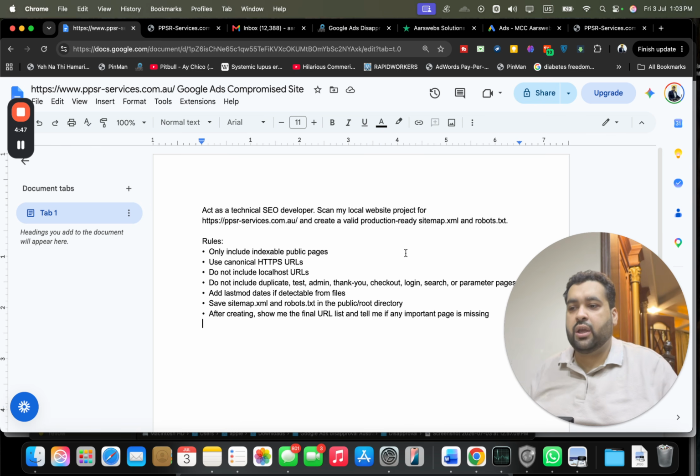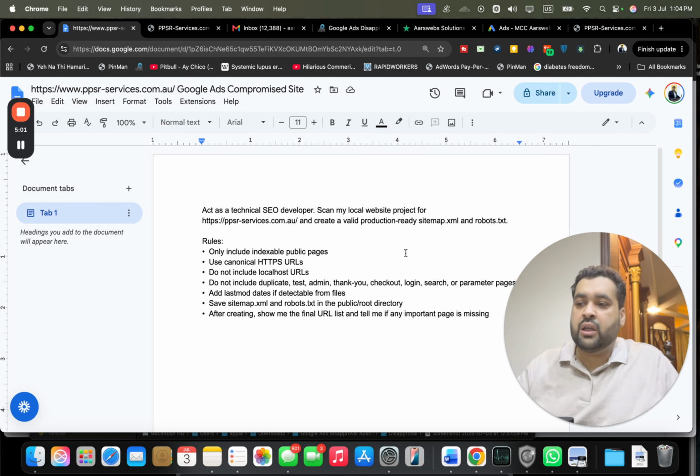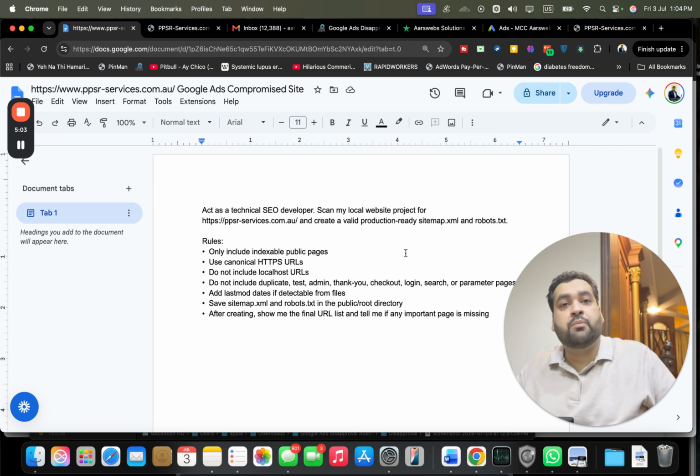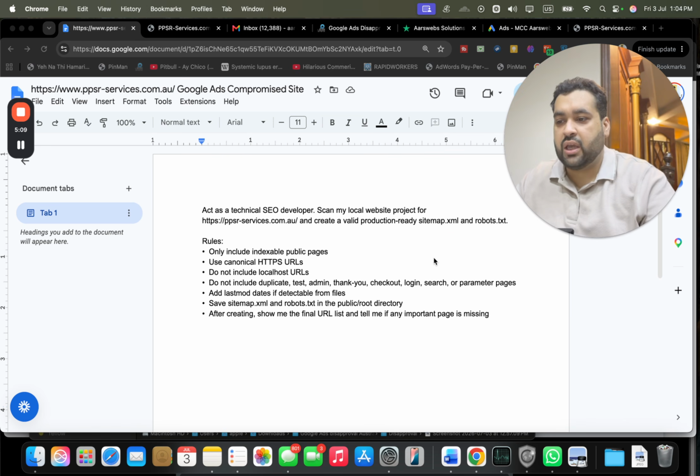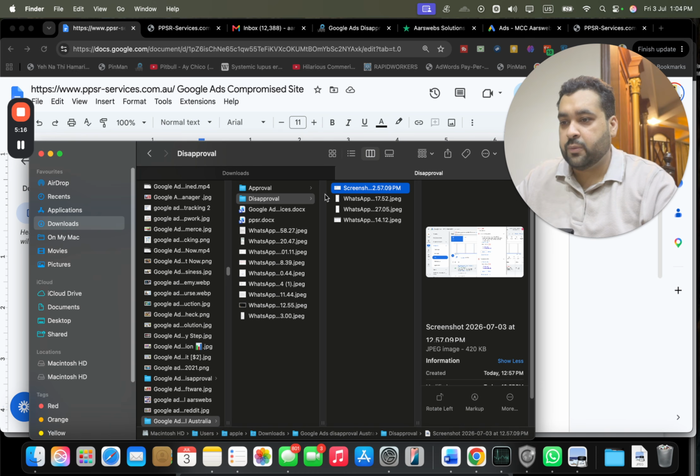You can see around over here, one of my team members. We have multiple staff members, so this was an input we got from our technical SEO developer. We suggested that some public pages have issues in indexation on Search Console. Canonical HTTPS URLs are being used over here, localhost URLs over here, some duplicate pages, some other URL slug errors over here. He also suggested Sitemap XML and Robots.txt as well in this one.